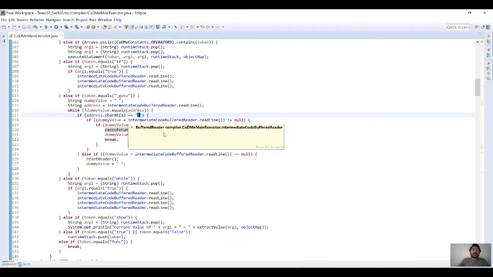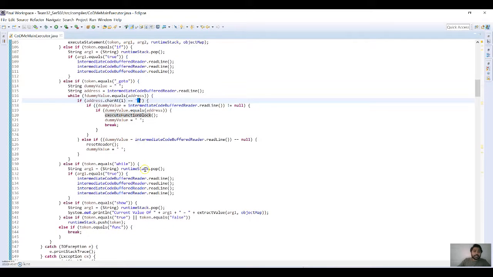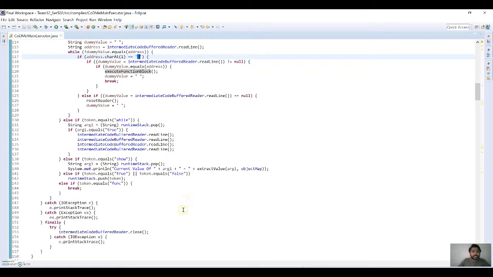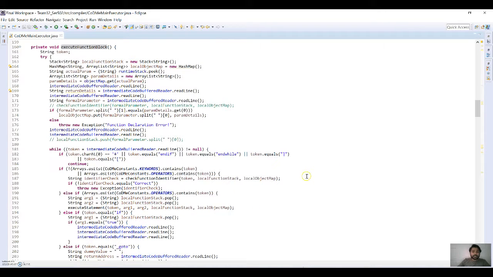Even if a variable assignment is done with the return part of the function block, it still handles it. Right now we have not done the recursion part, but that might be some future scope. Since we go from top to bottom, the function needs to be defined at the end of the file, because if the function is not defined yet, the function name will be displayed as a not defined variable. That's our only limitation while defining functions. It can take one parameter as well and then return a value. So that's all from the executor point of view, which takes the intermediate code and finally generates the required output.